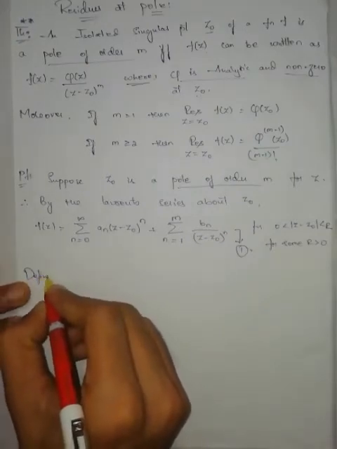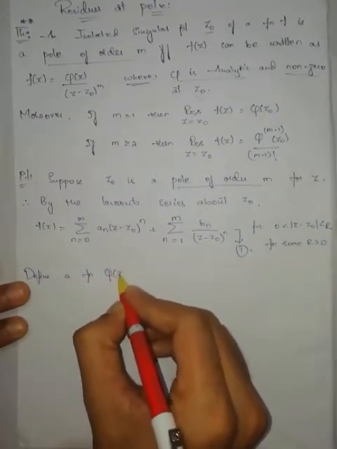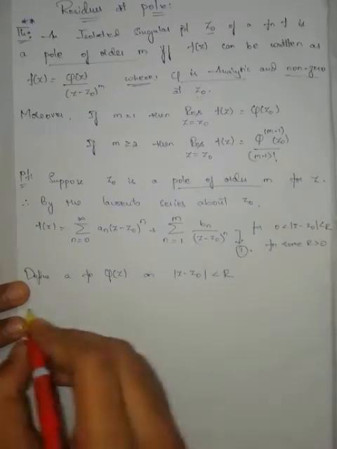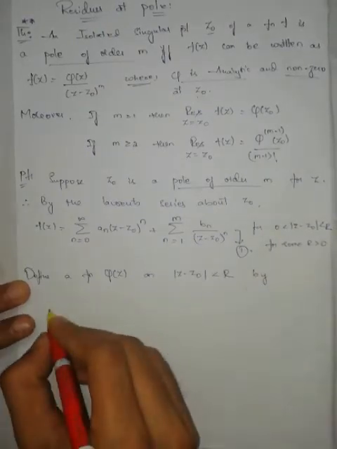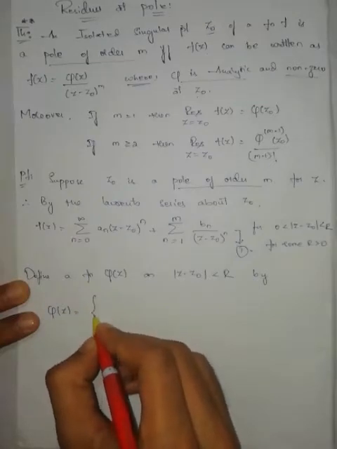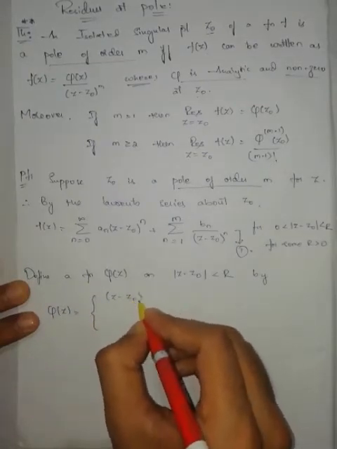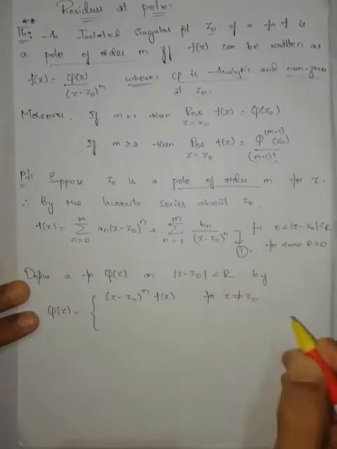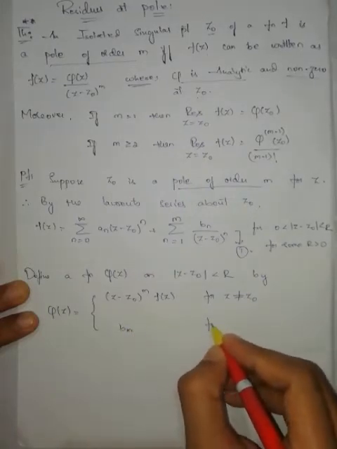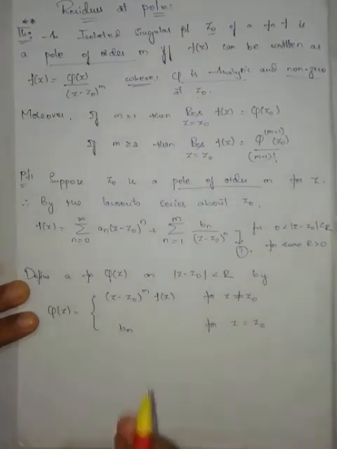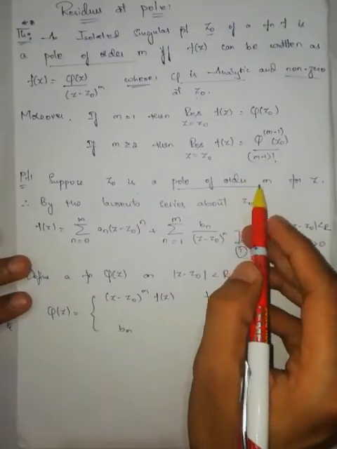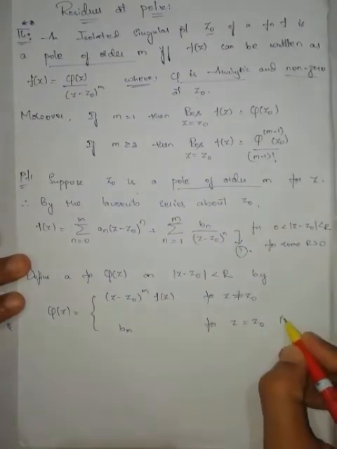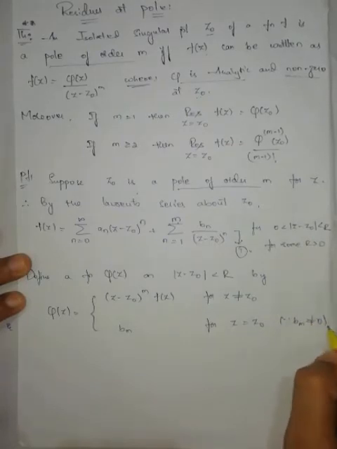Now define a function phi of z on modulus of z minus z0 less than r by phi of z is equal to (z minus z0) to the power of m into f of z for z not equal to z0, and b_m for z equal to z0. Since z0 is a pole of order m, this last term, that is b_m, is not equal to 0.